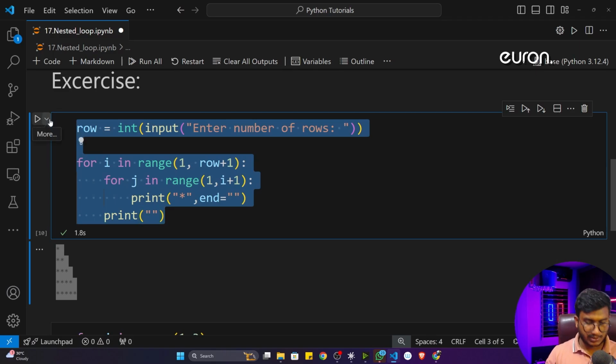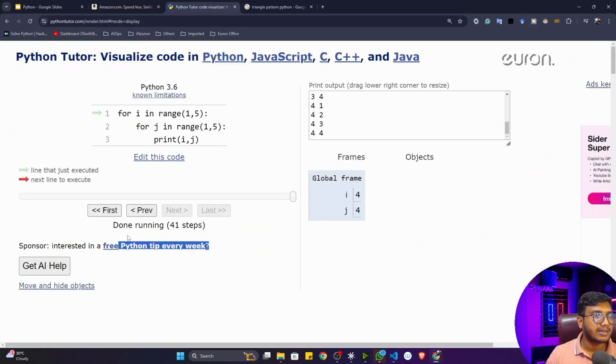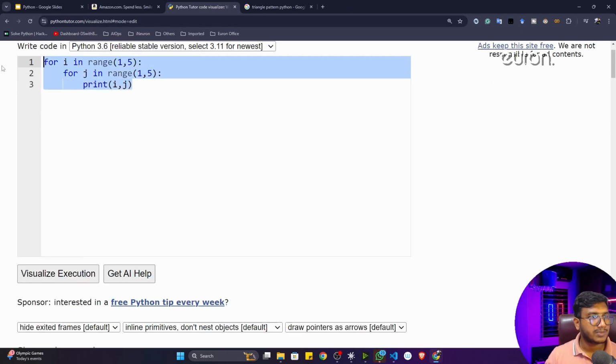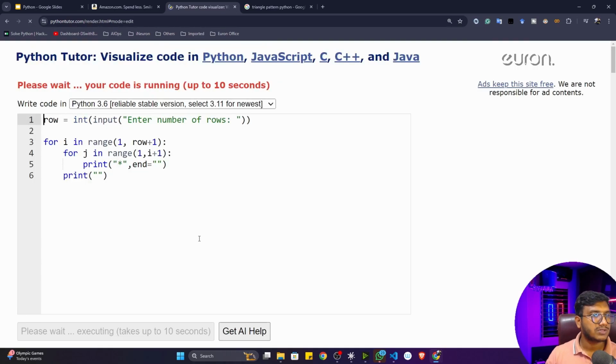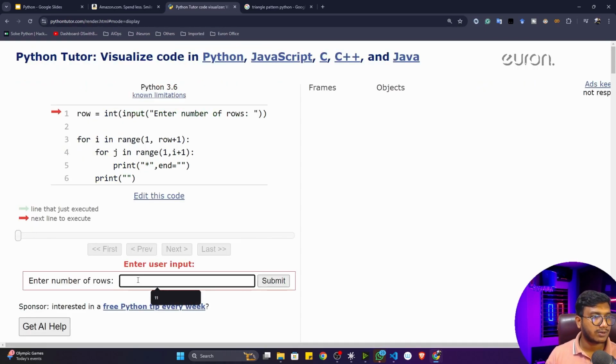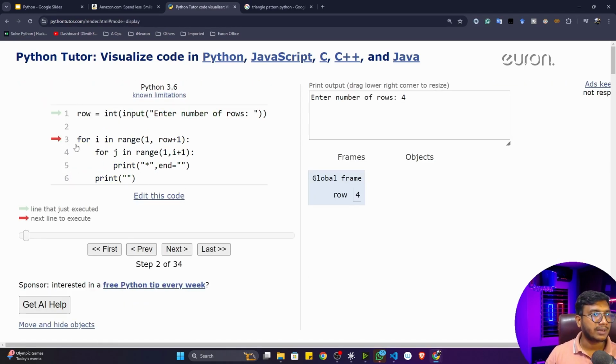Now if you want to visualize with the help of Python Tutor, you can also do it. Edit code, and inside that I'm going to paste this code. Now if I visualize, it is asking for the rows input. Let's say I give 4 and submit. Initially this loop will execute with the rows number we have given, 4. Now i becomes 1, it goes inside this loop, and i plus 1 is 1 plus 1, it's 2. That means this loop will run only one time. You can see j is equal to 1 and it will print only 1 star.